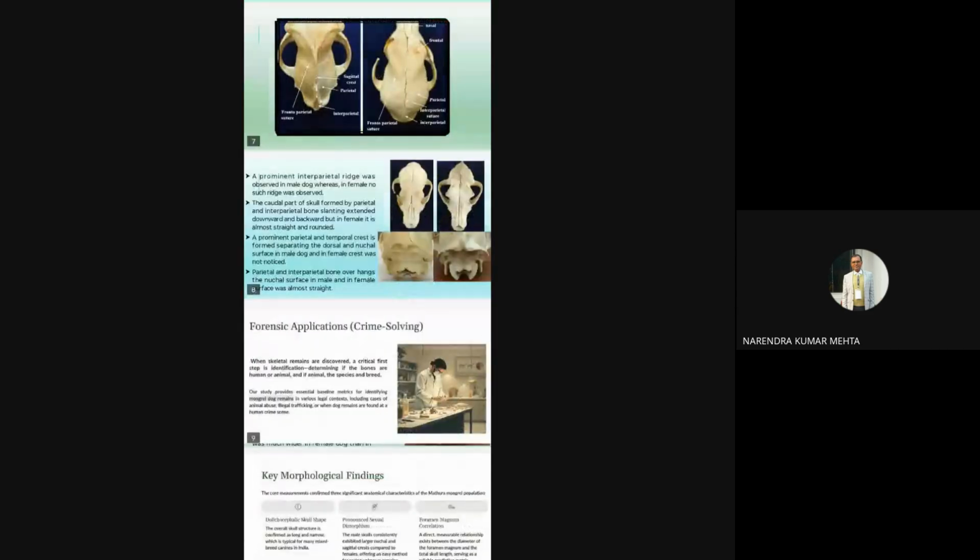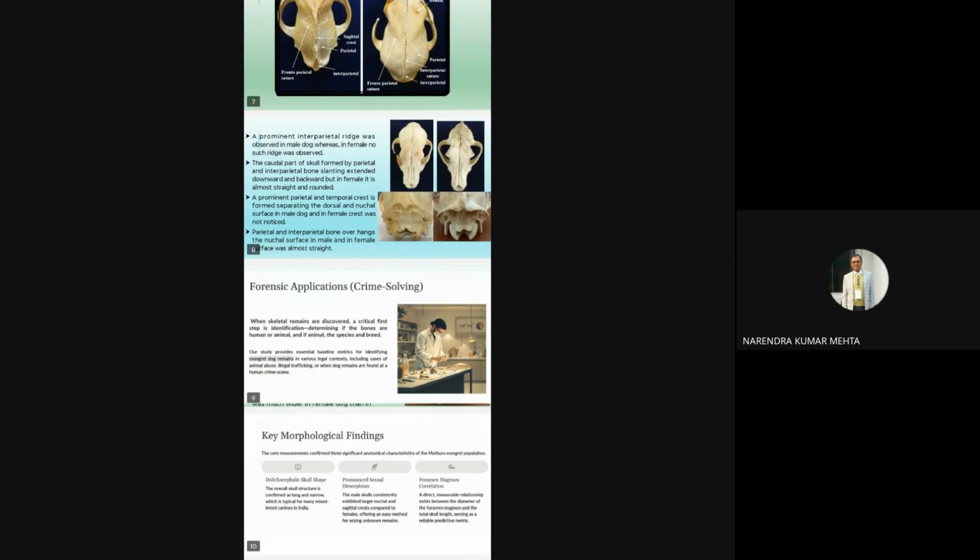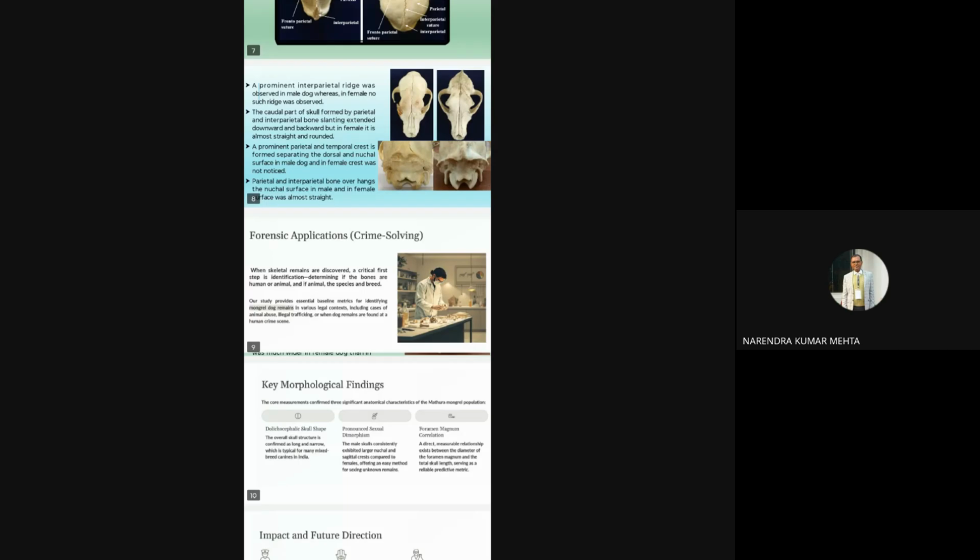In the next slide, we observe that in the nuchal view, the caudal part of the skull formed by the parietal and interparietal bone is slanting, extending downward and backward in the male, but in the female it is almost straight and rounded, as we can see in the image also. A prominent parietal and temporal crest is formed separating the dorsal and nuchal surface in the male dog, and in the female, the crest was not observed. The parietal and interparietal bone overhangs the nuchal surface in the male, and in the female, this surface was almost straight.